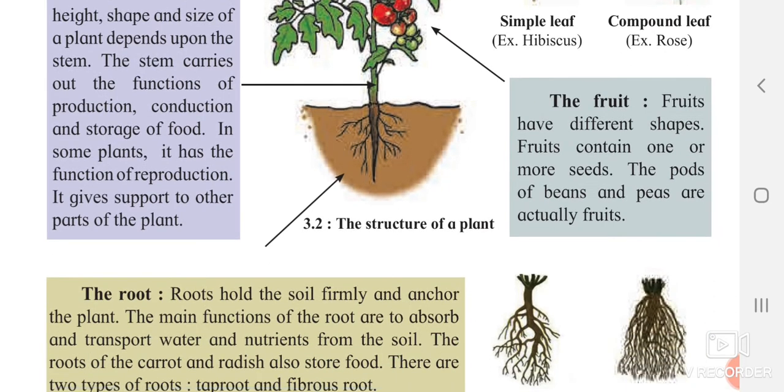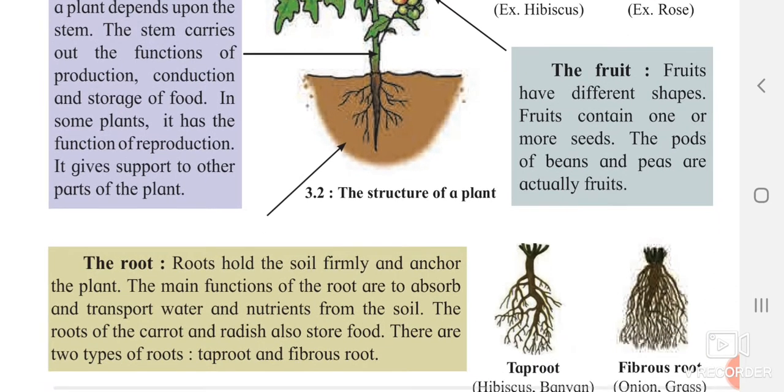Okay, the next and the last important part is the root. Root hold the soil firmly and anchor the plant. Anchor the plant means what? It gives the energy, it boosts that plant. The main function of the root are to absorb and transport water and nutrients from the soil.